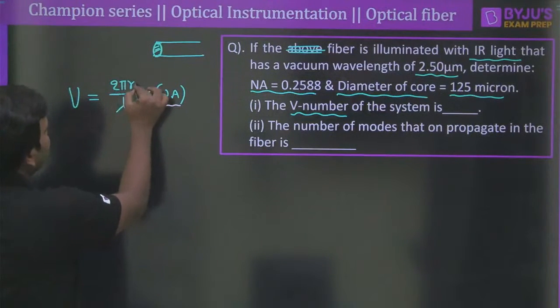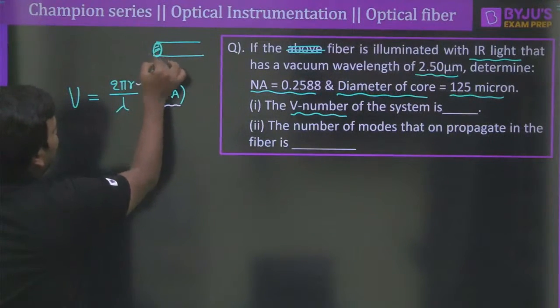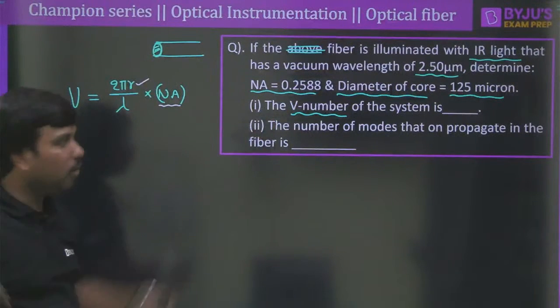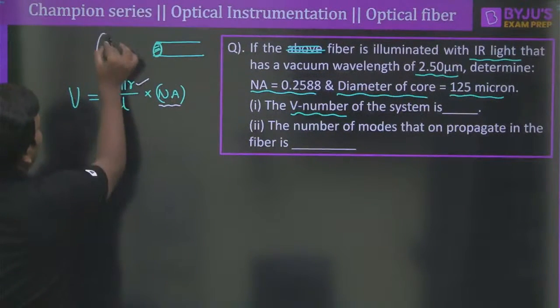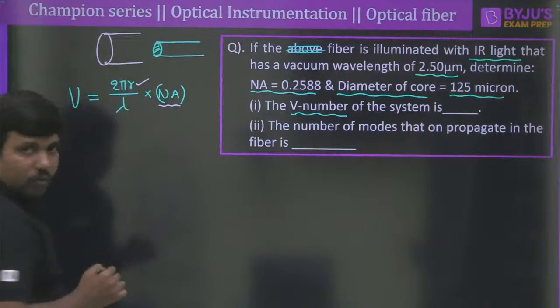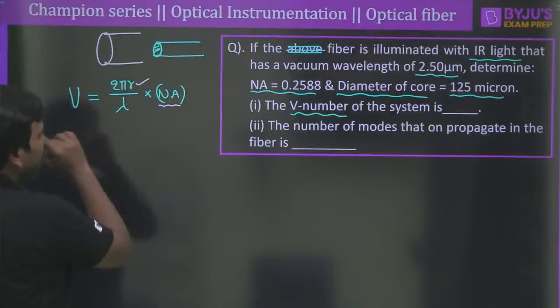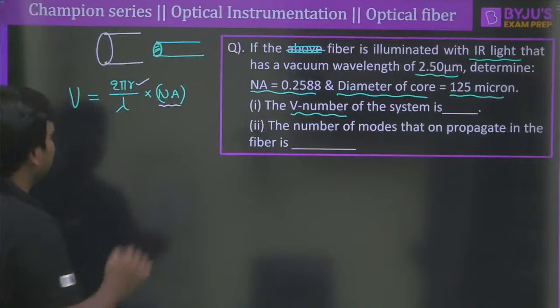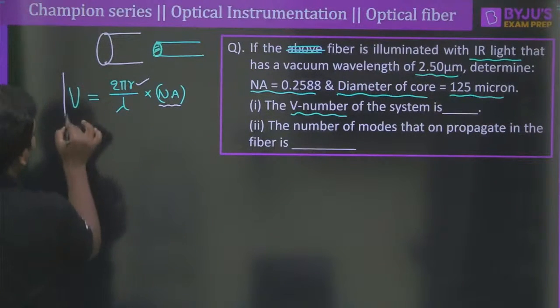So therefore I have written that V number is directly proportional to numerical aperture. However, it also depends upon the perimeter. So 2 pi r. The more the perimeter, it looks like this. Correct? So that's the reason why it is directly proportional to 2 pi r and numerical aperture also. So therefore this can be considered as a formula.